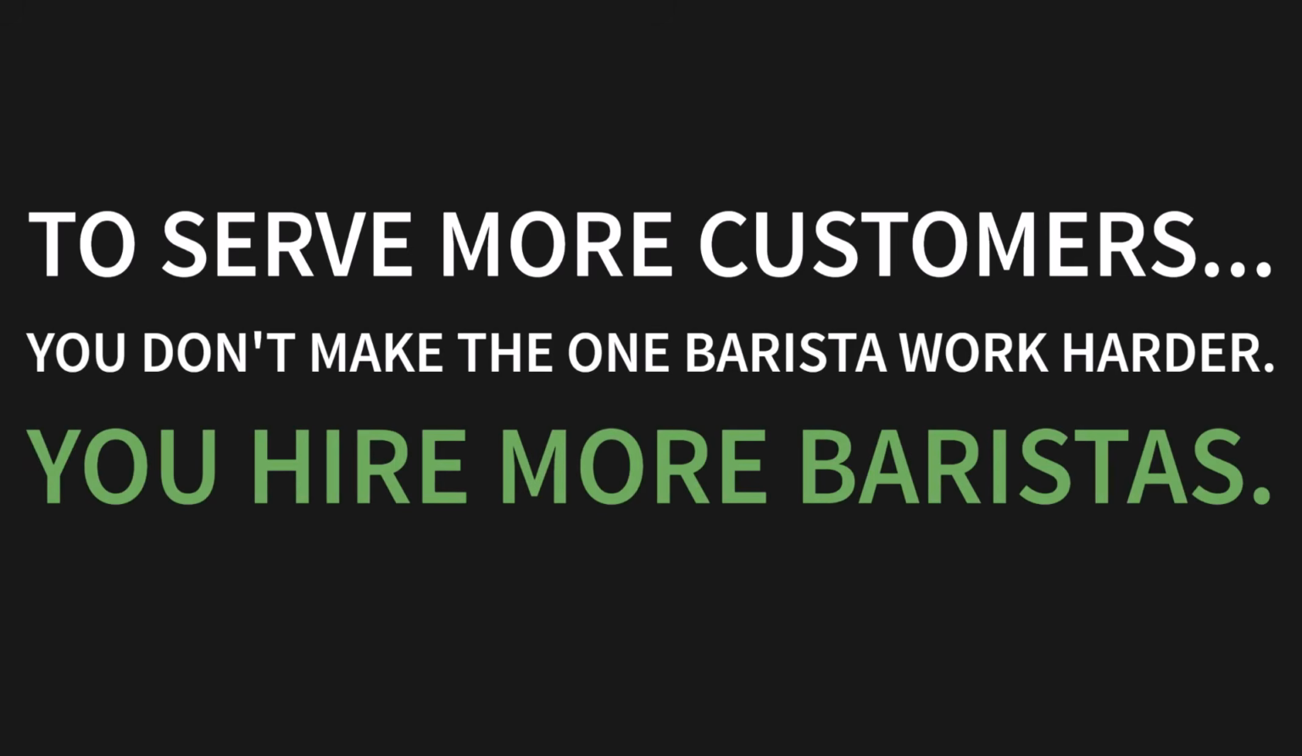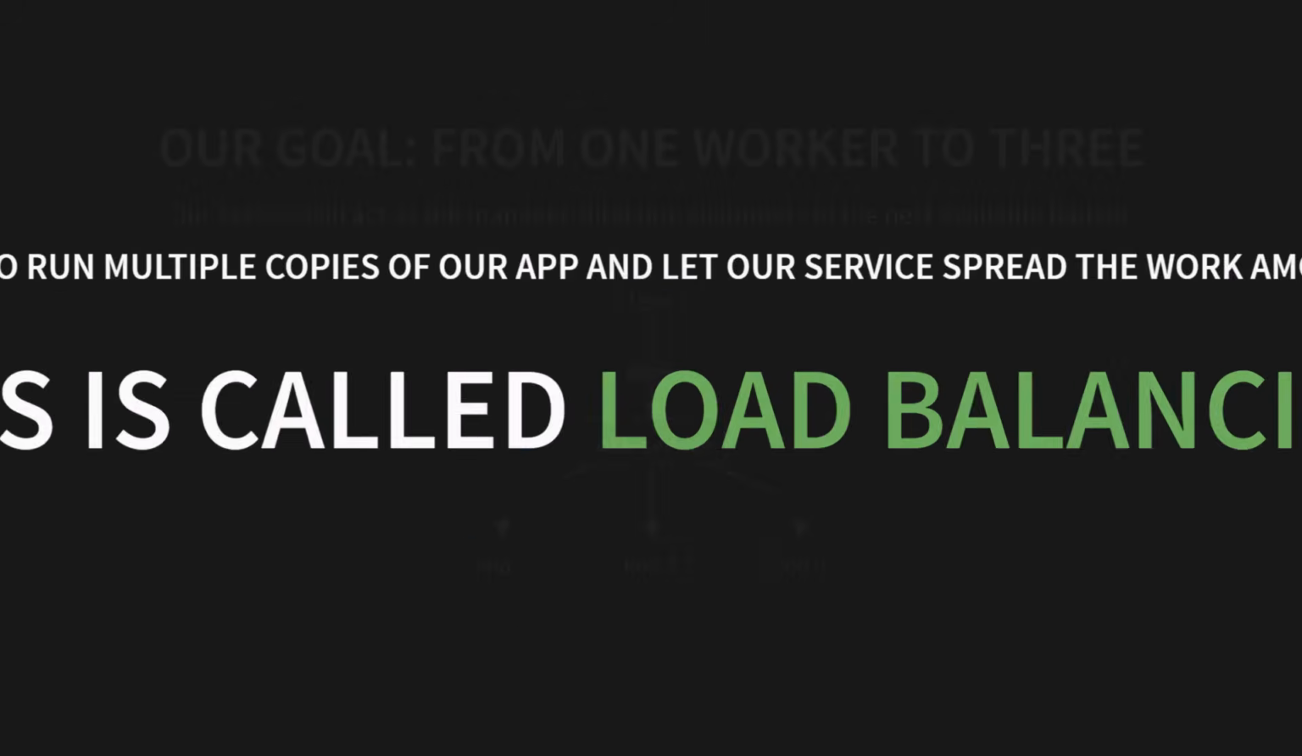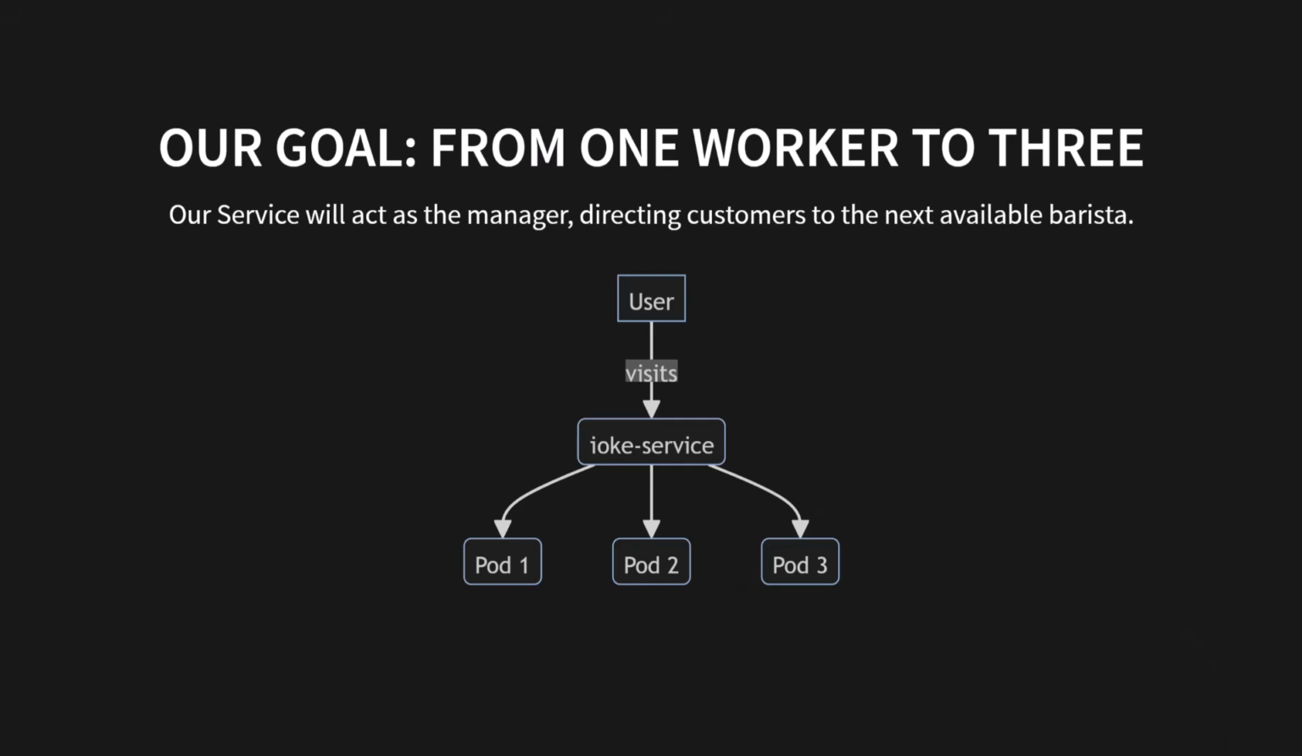To serve more customers, you don't make the one barista work harder. No, you hire more baristas. We need to do the same thing. We need to run multiple copies of our app and let our service spread the work among them. This is called load balancing. Our goal is simple. As you can see in this diagram, we want to go from one worker to 3. Our service will act as the manager, directing customers to the next available barista.